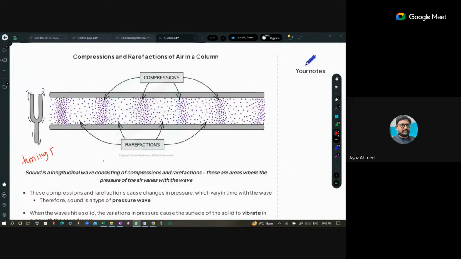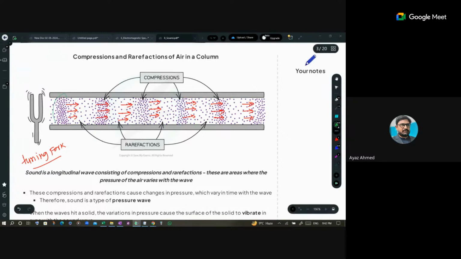So the energy is produced by the tuning fork and propagated in this direction. Those particles come closer to each other at some regions, and at some regions they get apart from each other. So I can clearly talk about that.